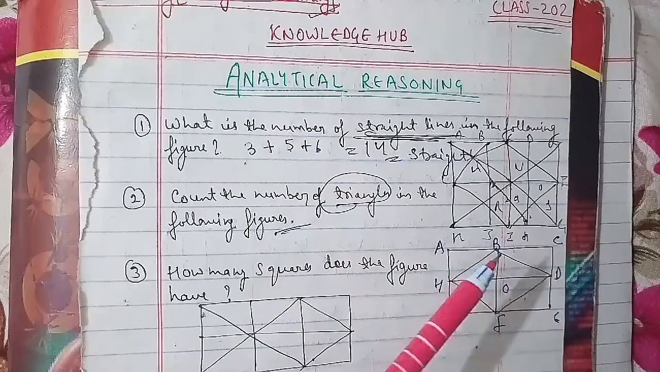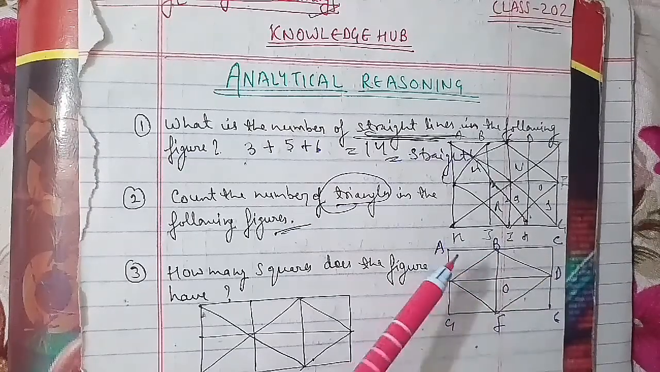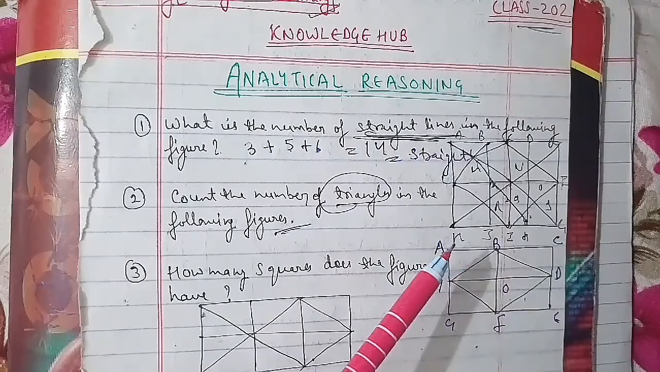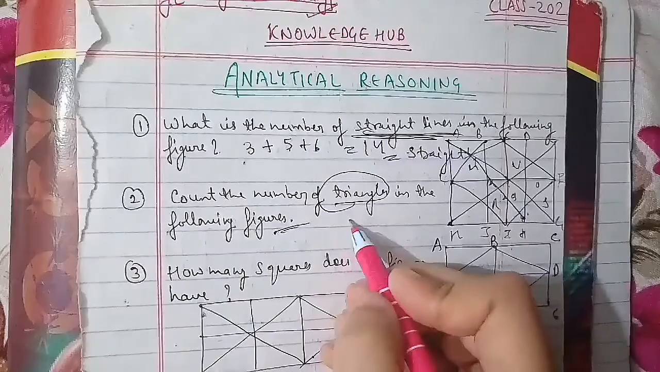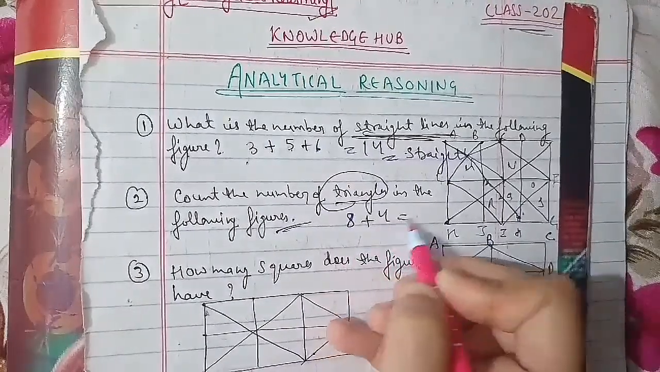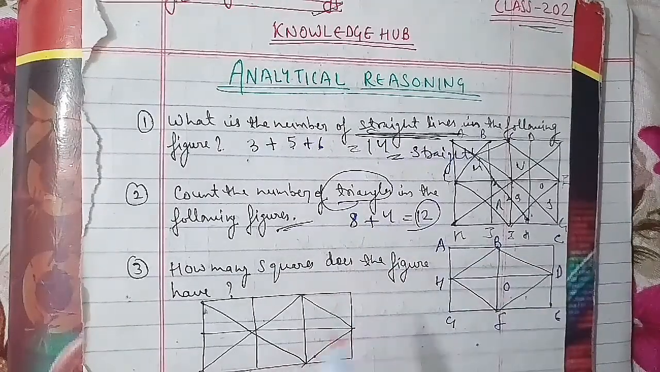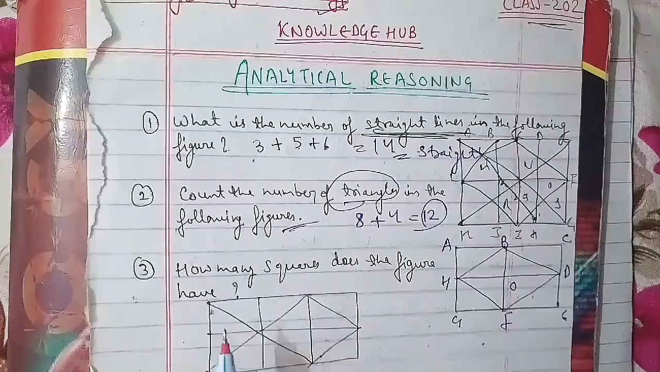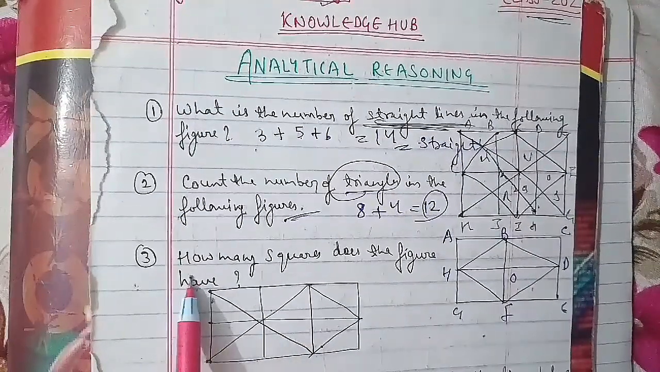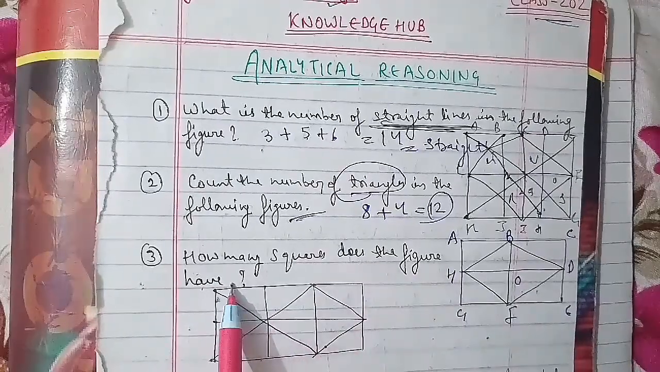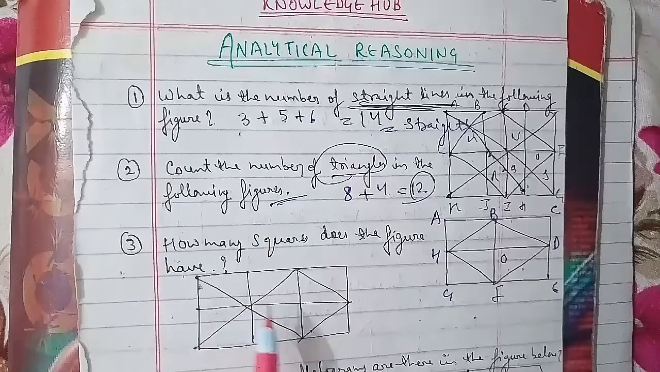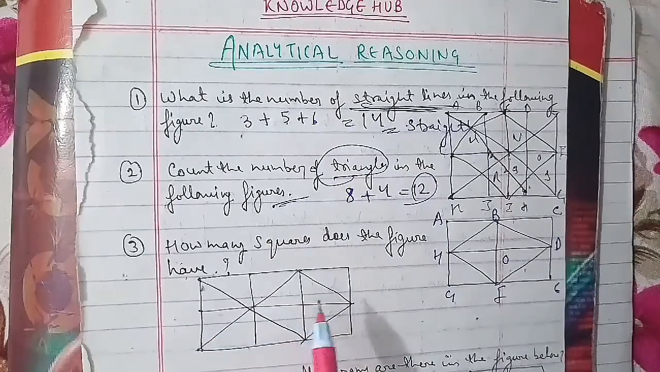Now we'll go ahead with the third question. How many squares does the figure have? आपको बताना है कितने स्क्वायर हैं इस फिगर में, and the options are 6, 7, 9 and 10. According to that we have to answer. On the same lines, we label the figure as A, B, C, D, E, F, G, H, I, J, K, L.